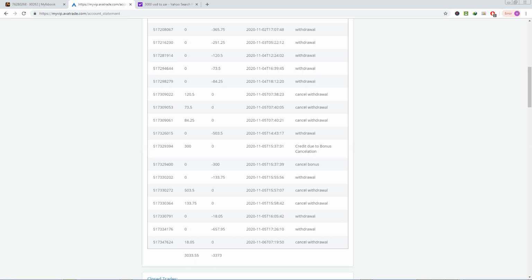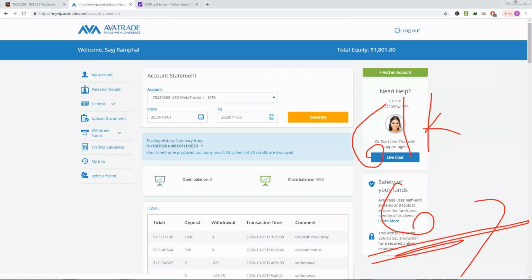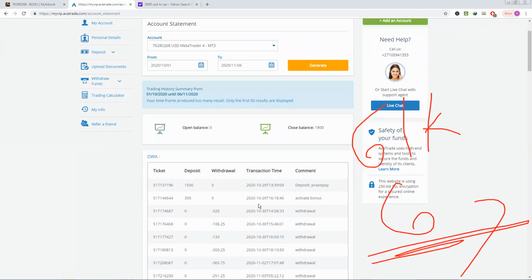So that's the total withdrawals for how many working days? Come on, let me do this. Okay, 61K, right? In 6 days. Let's just say roughly 6 trading days. So let's see right here from the 29th, right? We can calculate that. Oh, there's no date here. Okay, there we have the date, transaction. Yeah, but we started being active from the 29th. Somewhere there. So there you have it.